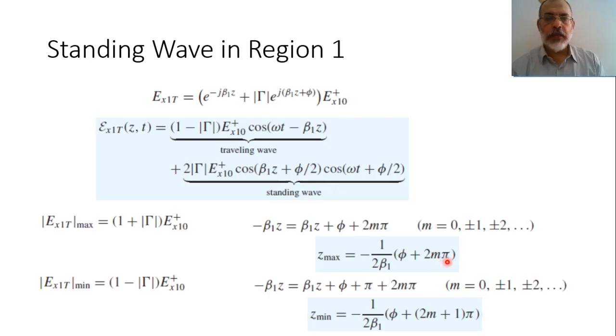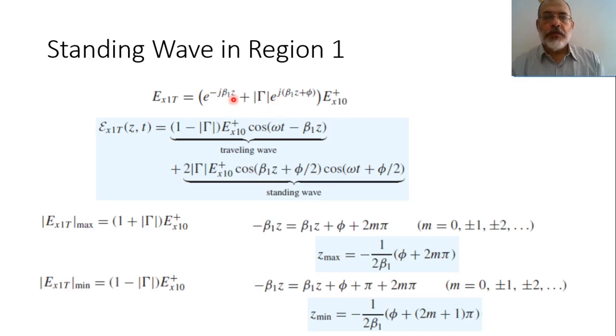On the other hand, the location of the minimum occurs when the first term, or the forward propagating term, would be out of phase of the backward propagating term. So this means that there is a phase shift between them equal to pi.